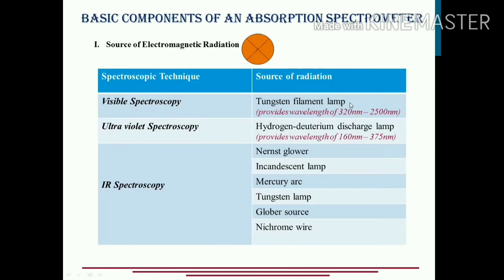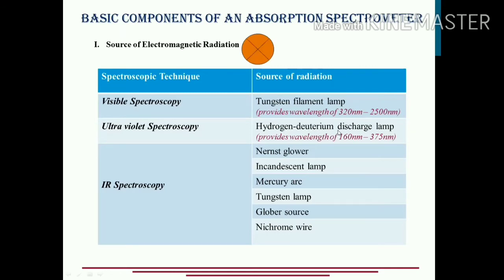And remember, in the UV visible spectrophotometer that we use, there is a switch which asks you, before starting the software, whether you want to use the UV part or the visible part. If you want to use the UV part, you switch on the UV lamp, the hydrogen deuterium discharge lamp.